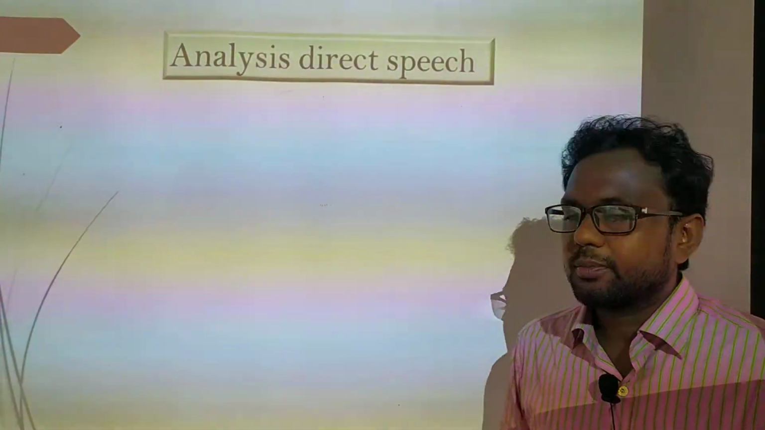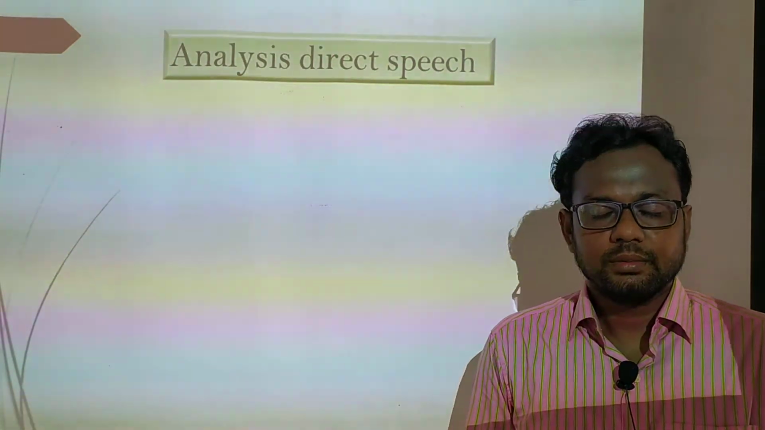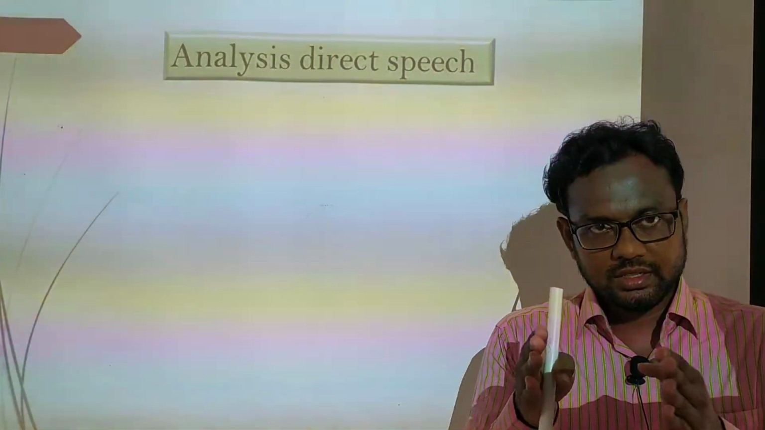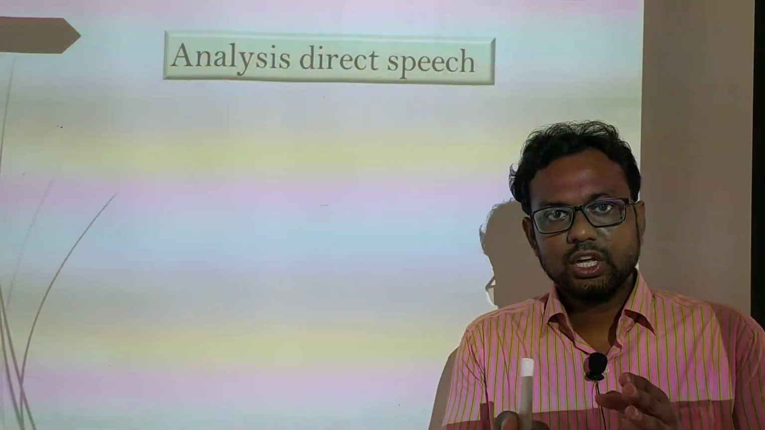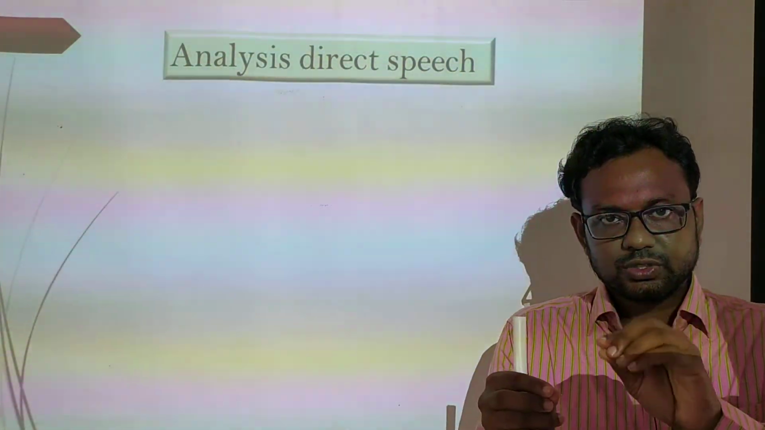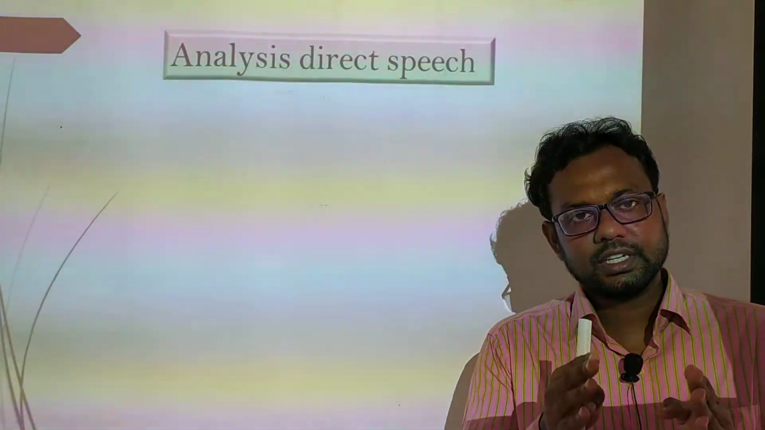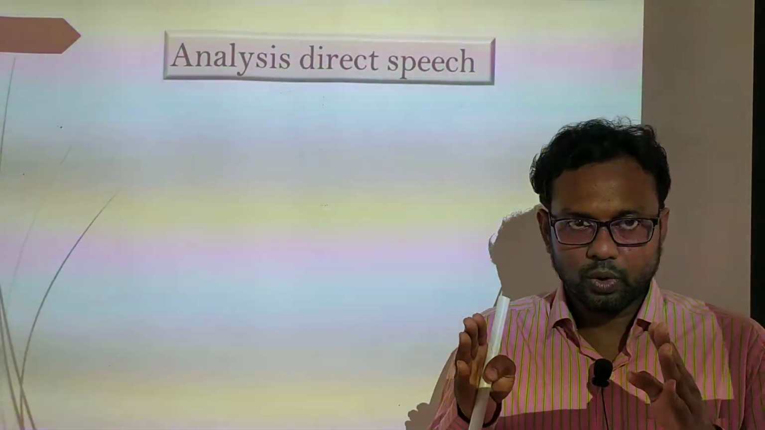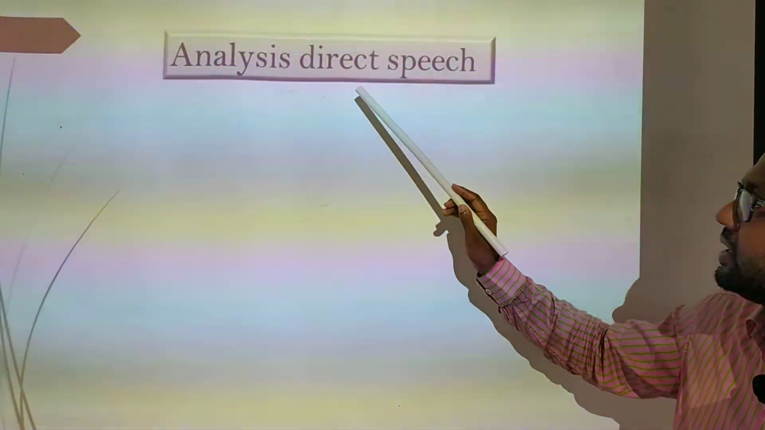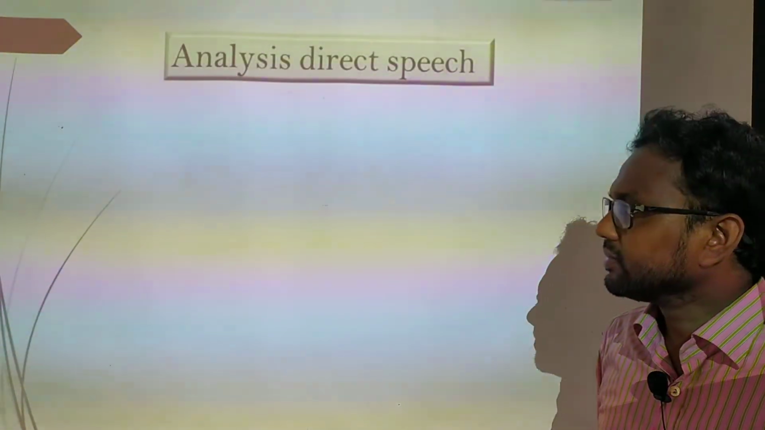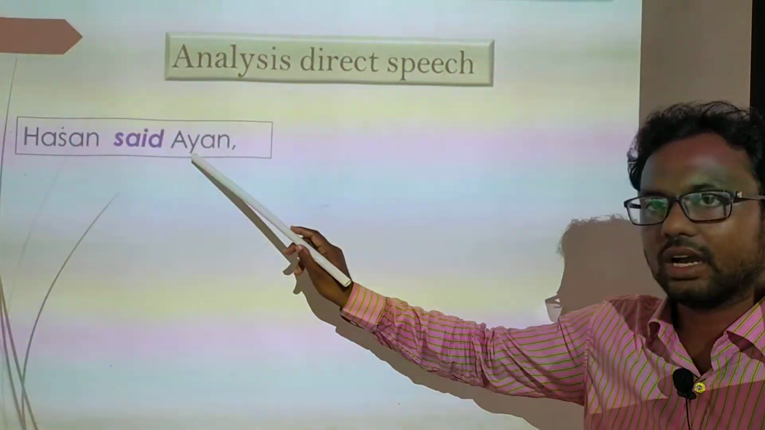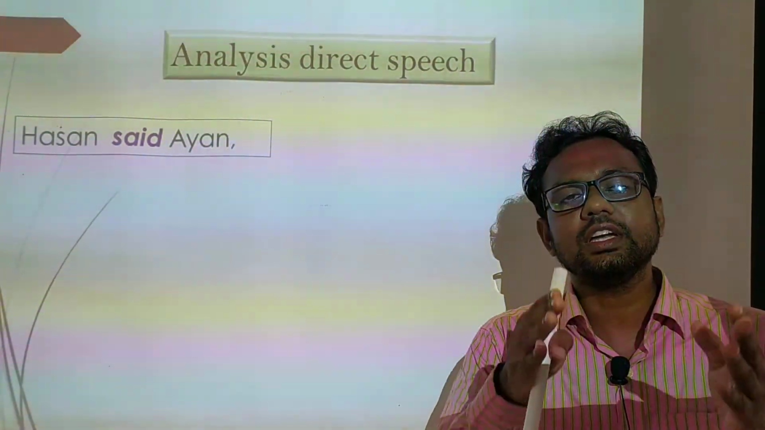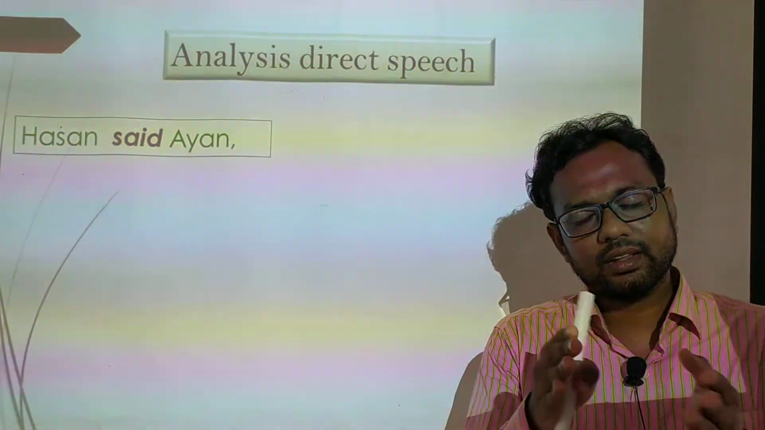Now we will try to understand various types of direct speech. Various types means the analysis of direct speech. Dear students, our motive is to change the direct speech into indirect speech, so the direct speech must be understood well. In direct speech we find that there are two parts. In the first part we find Hassan said to Ayah. Here we find only the introduction of the speaker and the listener.